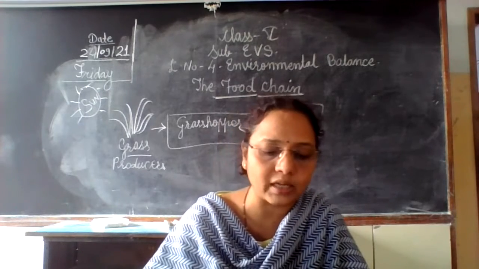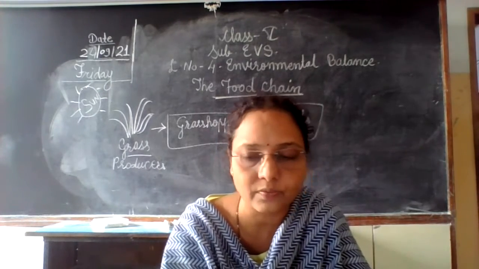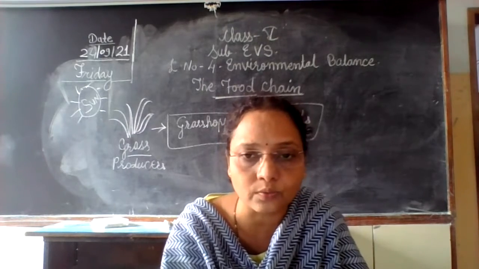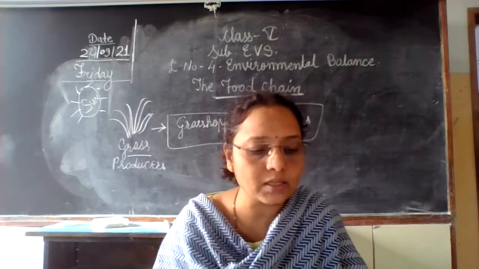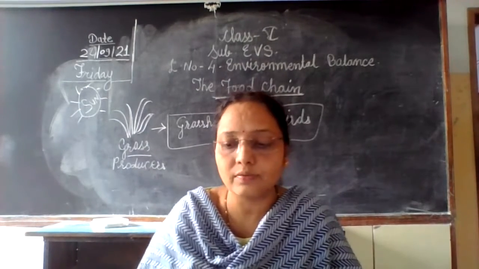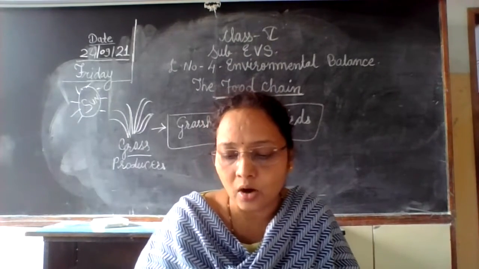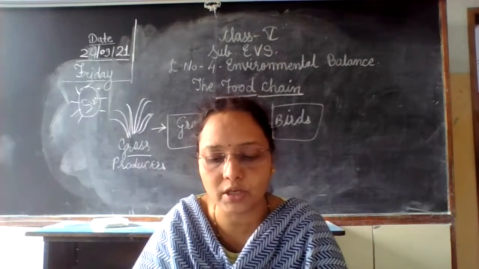Animals are also categorized as scavengers and decomposers and parasites also. Okay. So this is about the animals. Now, the point is, one living thing can be a part of a number of food chains.